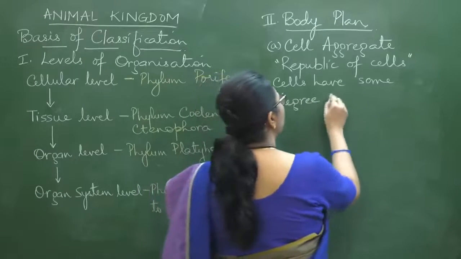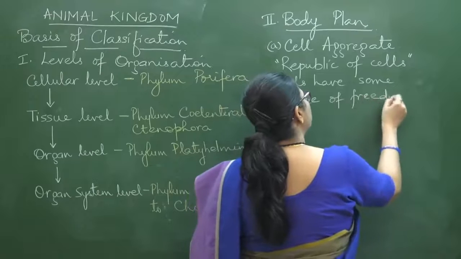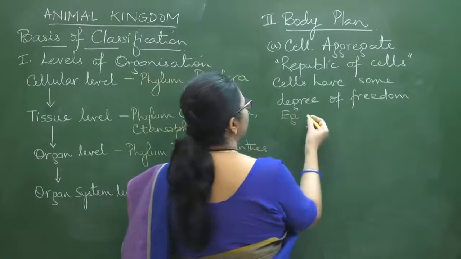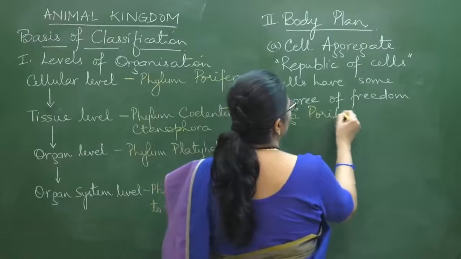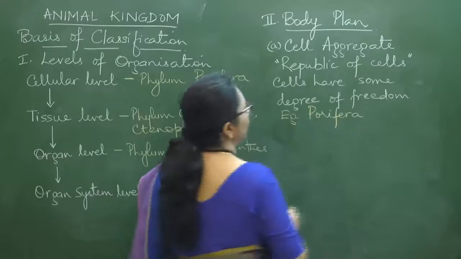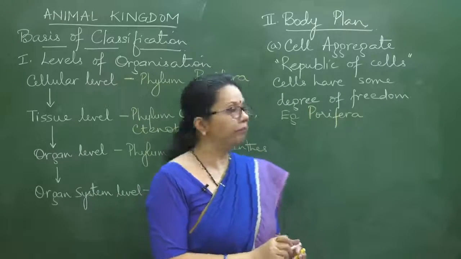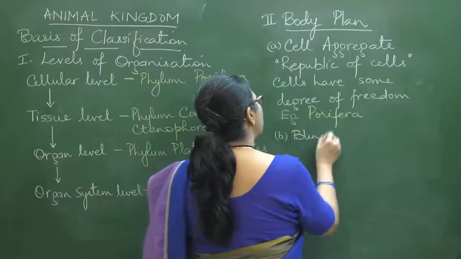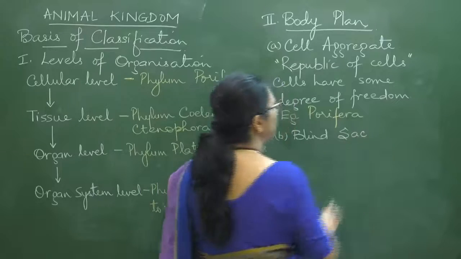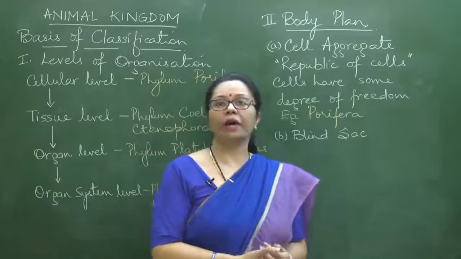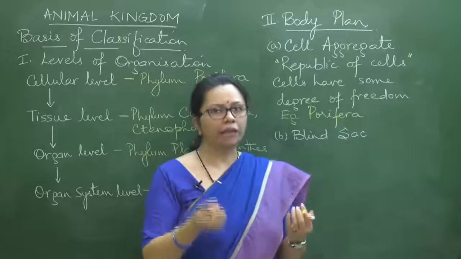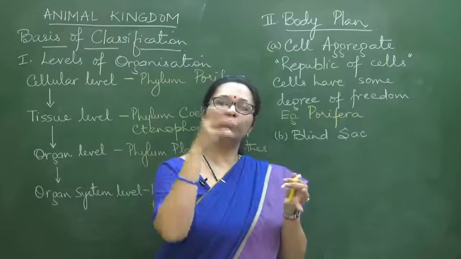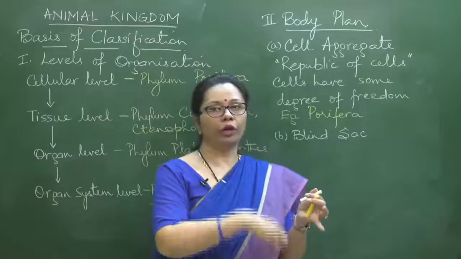So cells have some degree of freedom. And here the only example of this kind is once again the phylum Porifera. Okay, this is Porifera. Then coming to the next one, that is the blind sac body plan. Now blind sac, why is it so called? Sac, just like any sac in which we carry things. There you will see there is one single opening through which we put things inside, and through that opening only we take it out, right?